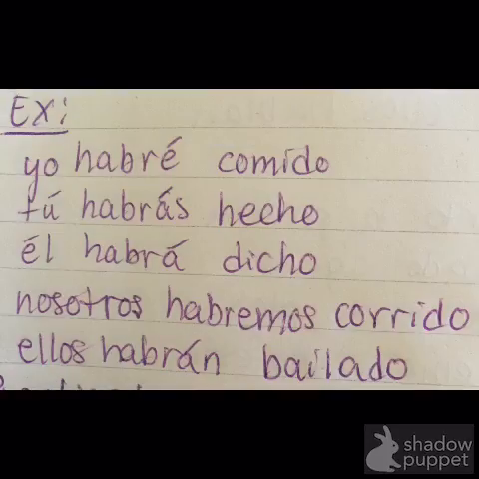So here are some examples of the future perfect tense. As you see, all you have to do is conjugate haber in the future tense and then add on the appropriate past participle for whatever word you're trying to use. So for comer, it's yo habré comido. For hacer, it's tú habrás hecho. For decir, it's él habrá dicho. For correr, it's nosotros habremos corrido. For bailar, it's ellos habrán bailado.